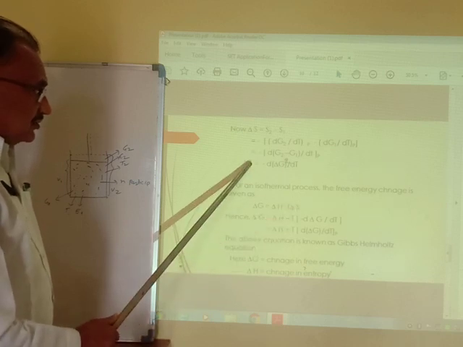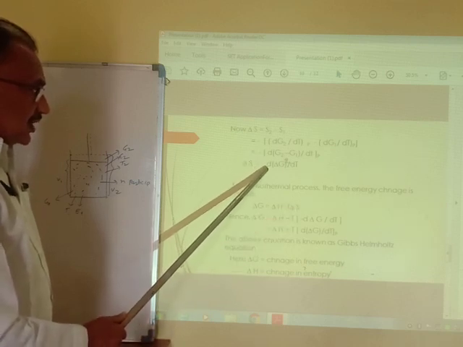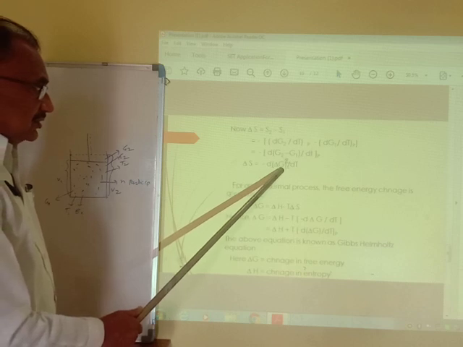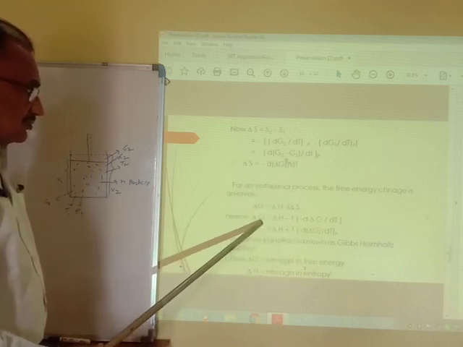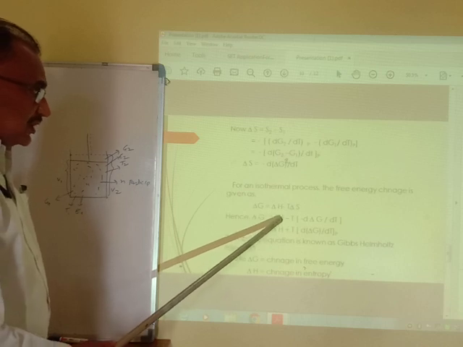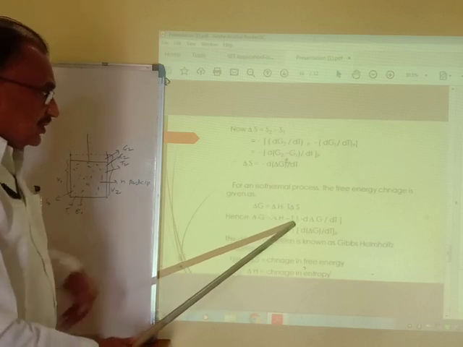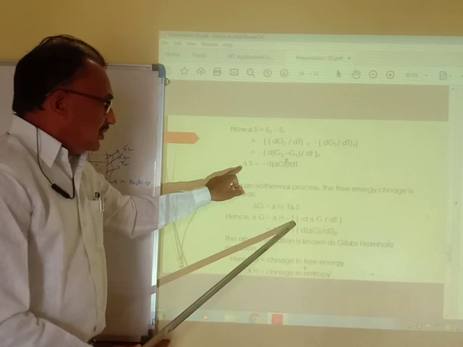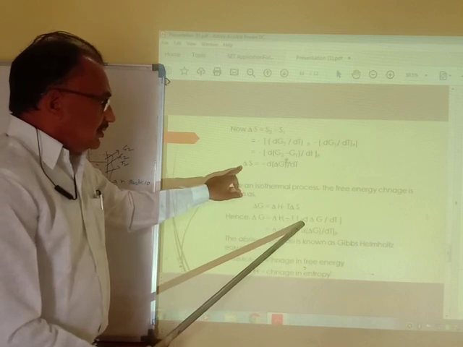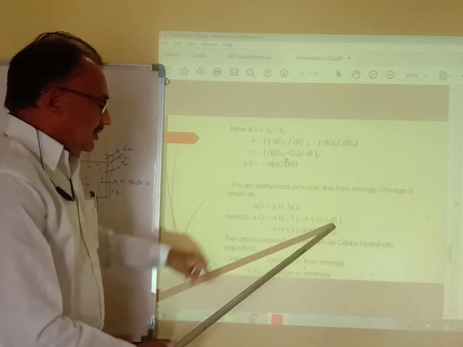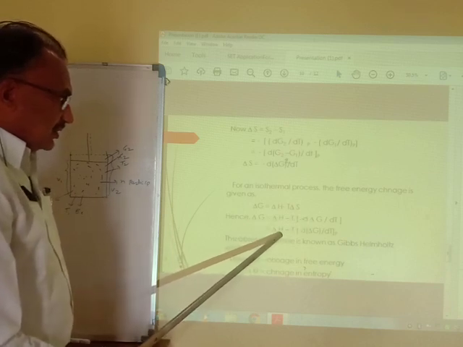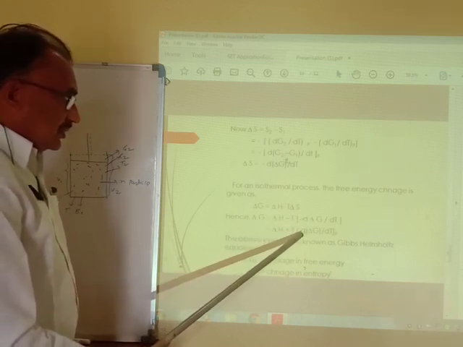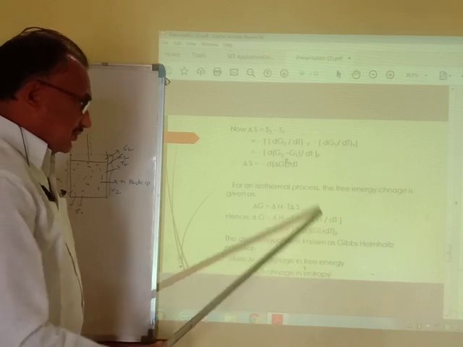Instead of delta S, we can put in the value: delta S is equal to minus d/dT of delta G. Therefore this equation comes out to be delta G is equal to delta H minus T into delta S, which becomes minus d/dT of delta G upon delta T, and therefore delta G is equal to delta H plus T into d/dT of delta G.